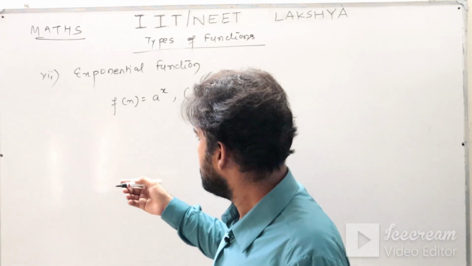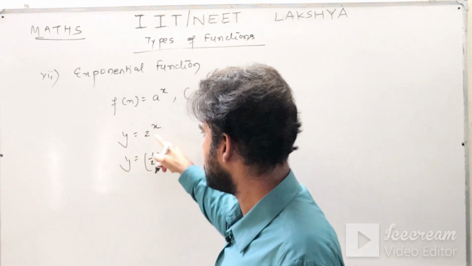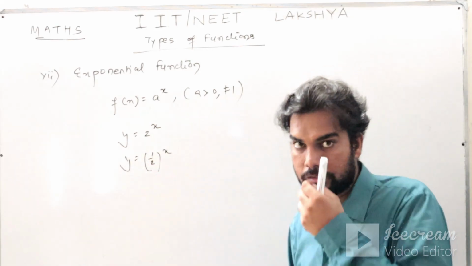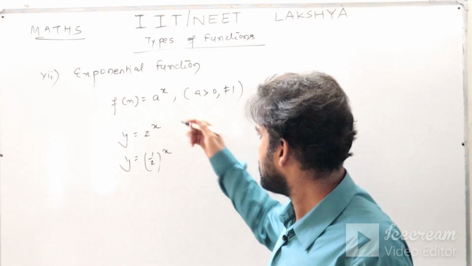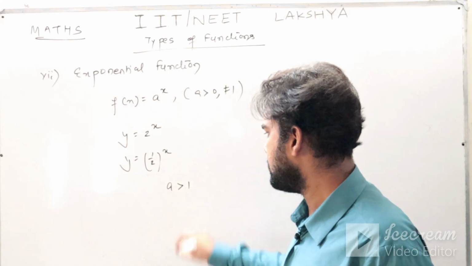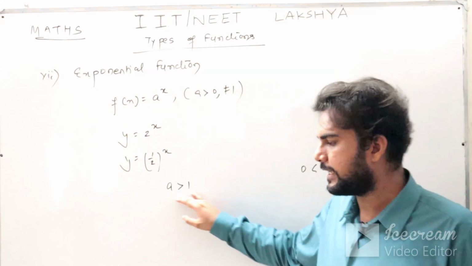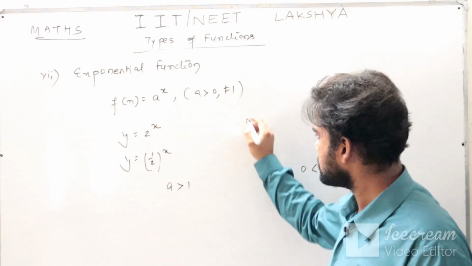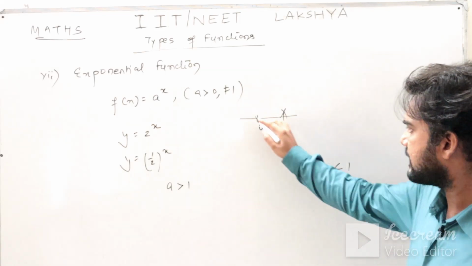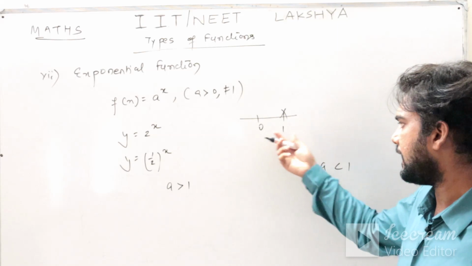Okay. For example, y equals 2 power x, or you can also say (1 by 2) power x. See, this is a positive number which is greater than 0, and it is not 1 also. So based on this, there can be two conditions on a. Condition number 1 can be a is greater than 1, and another condition can be a lying from 0 to 1. A can be greater than 1 because a is greater than 0. This is your 0, this is your 1. So a should not be 1. A is greater than 0 except 1. So I am breaking it into a greater than 1, and another region I am taking is 0 to 1.